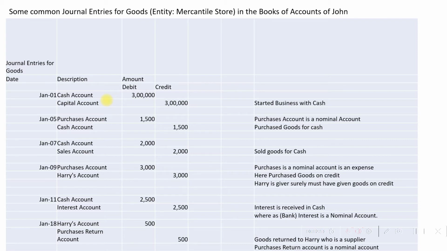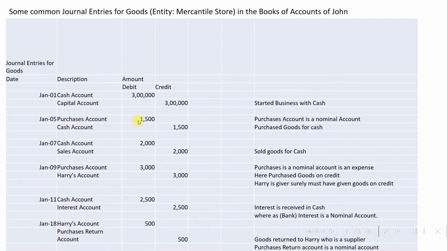Now, on 5th of January, there is a debit entry made for purchases account, and for cash account, there is a credit entry made. Purchases account, which is a nominal account, is debited, or an expense is recorded by way of purchases for amount rupees 1,500.